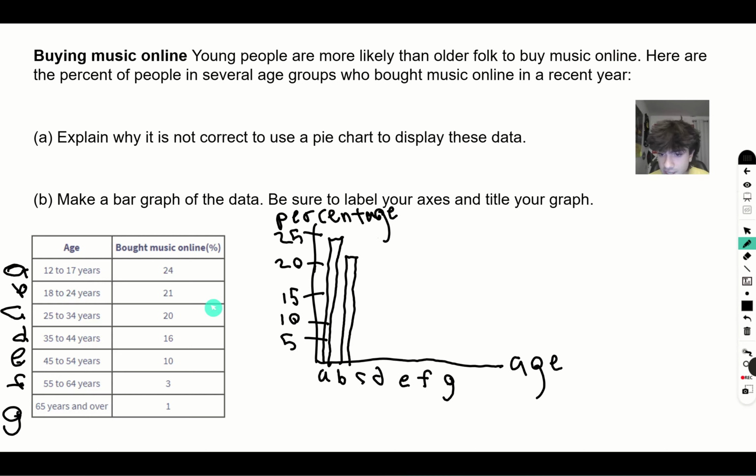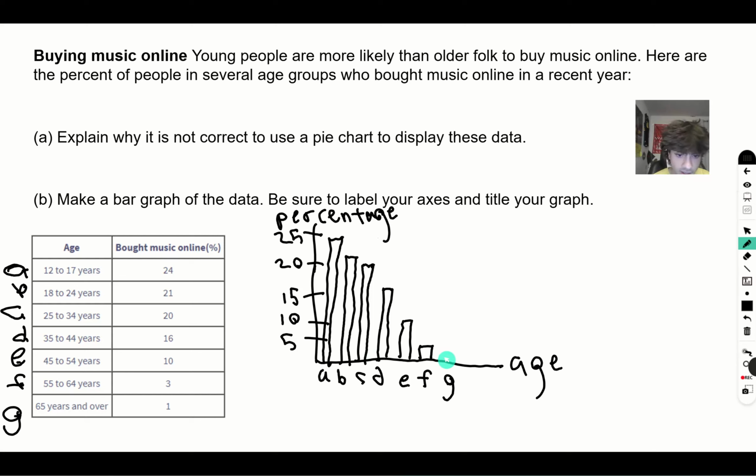So C is going to be 20, just a tiny bit shorter than the last one. D is going to be 16, just a little bit above 15. 10, 3,